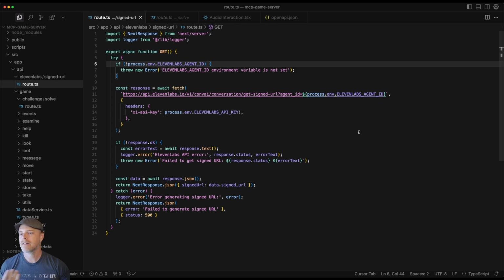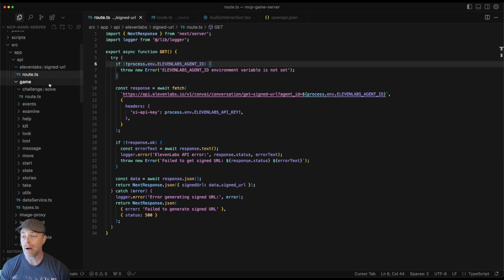Example, right? If you take a look over here in my routes, this is a Next.js app, by the way, you'll see that I have all these game routes, things like examine, help, kill, loot, move, start, take, things like that. The vast majority of these are really kind of like managing state and database interactions, right? Because as you're moving through the game world, your player is being stored in the database, and as you get an artifact, or as you get an item, or if you try to solve a challenge, well, all that stuff is being recorded and it's saving your state along the way.